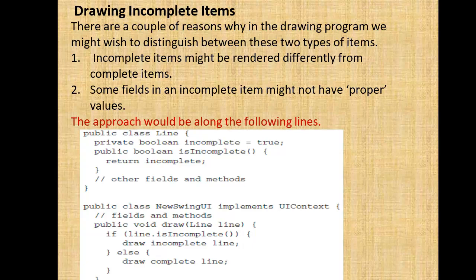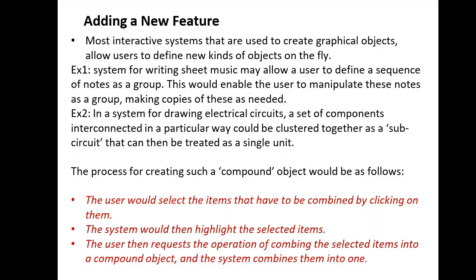This is a small snippet they have given for drawing incomplete items. So boolean is incomplete to find out whether that particular command is incomplete or not. There are a couple of reasons why in the drawing program we might wish to distinguish between these two types of item. An incomplete item might be rendered differently from a complete item, or some fields in an incomplete item might not have proper values.